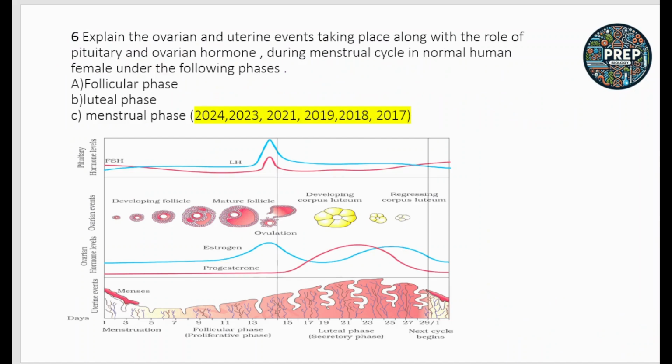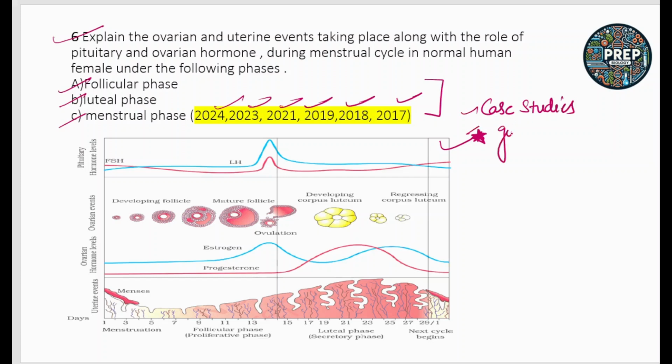Okay, the next question is: explain the ovarian and the uterine events taking place along with the role of the pituitary and the ovarian hormones during the menstrual cycle. This chart is itself very, very important. Every year you have a question from this particular topic, in the form of case studies, graphical representation, MCQs, and assertion reason. So this particular topic, the menstrual cycle, is very, very important.